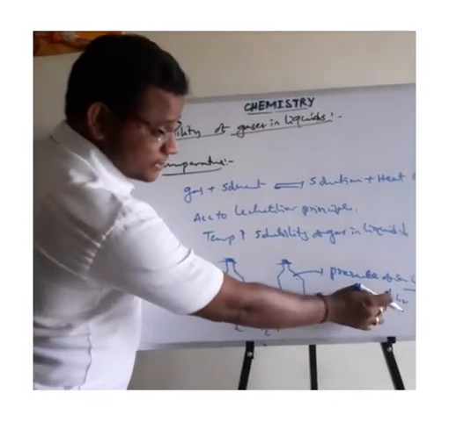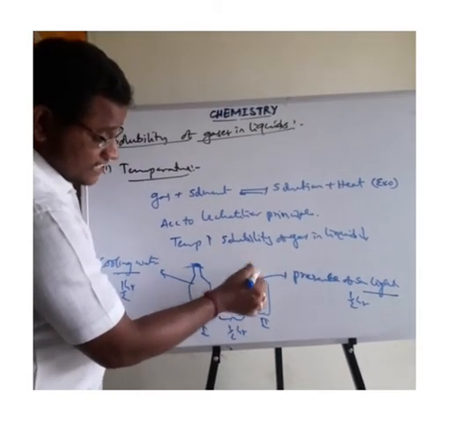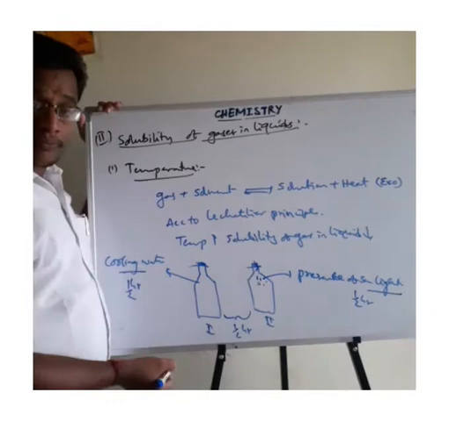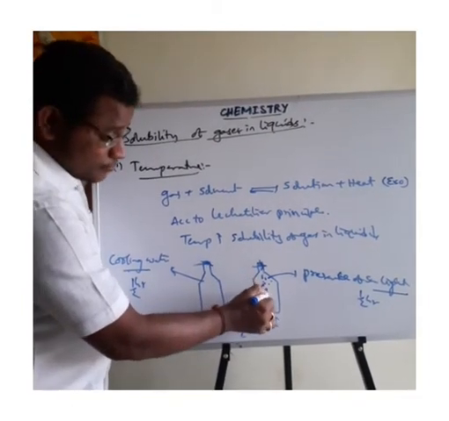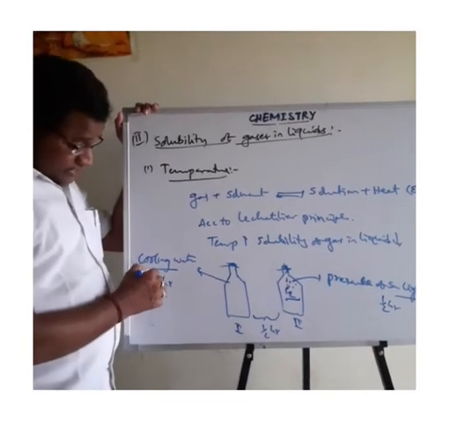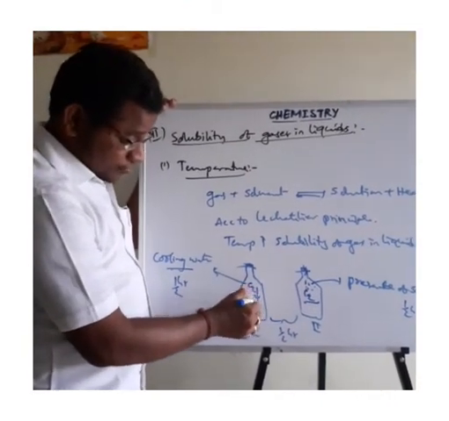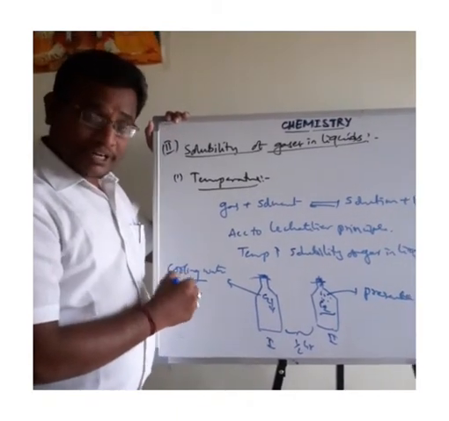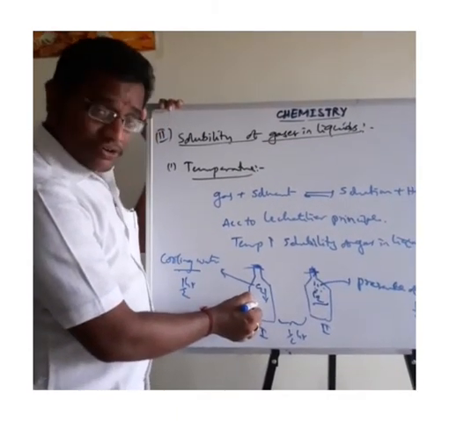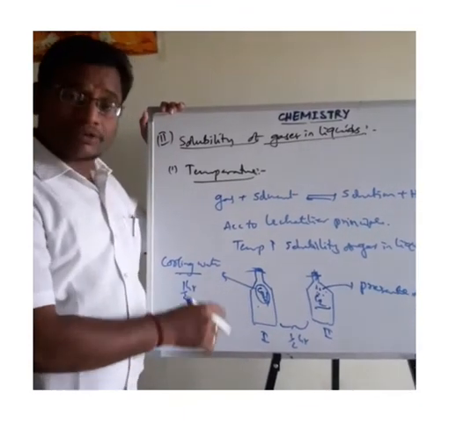Because the temperature is higher in the first, the gas is usually expelled out. That's why the solubility of CO2 in that water is less. Where the temperature is lower, the solubility of CO2 in the water is more.